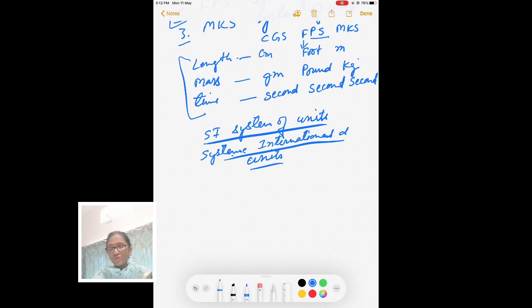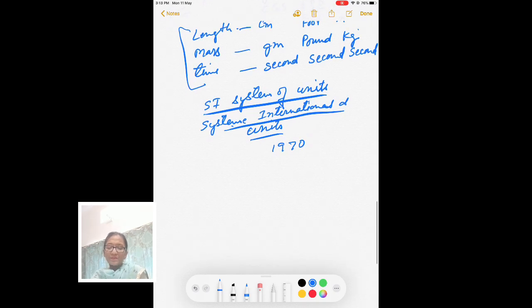In a conference which took place in France in, I think, 1970, they decided unanimously on a new system of units called System International d'Unités.